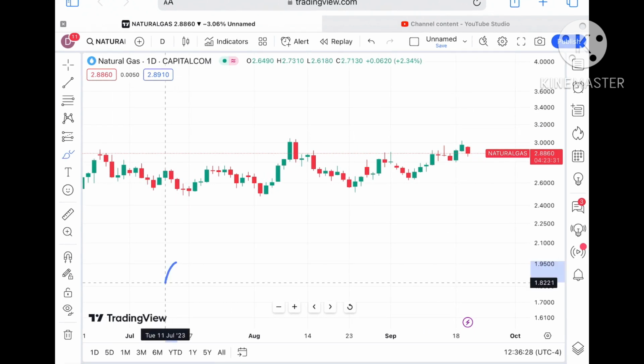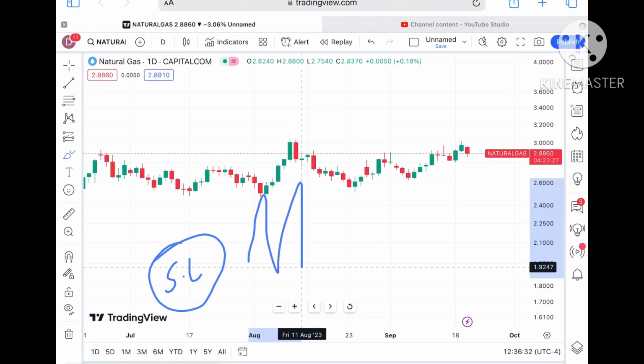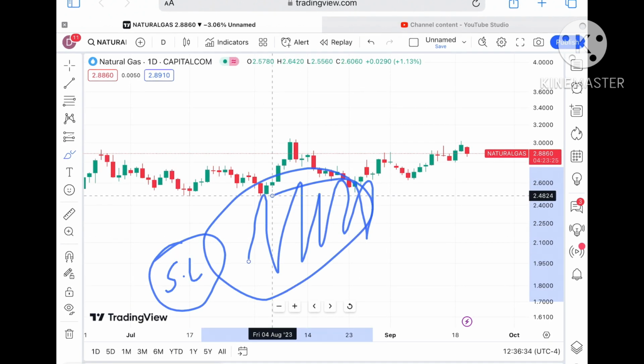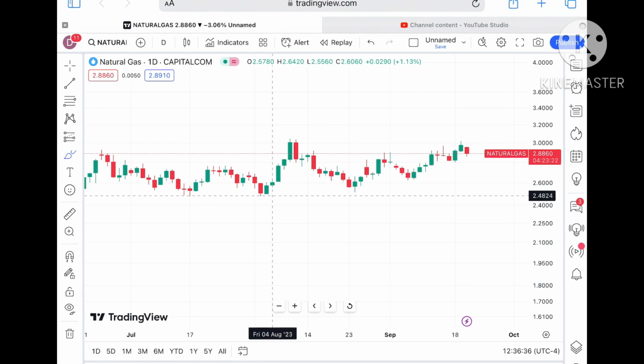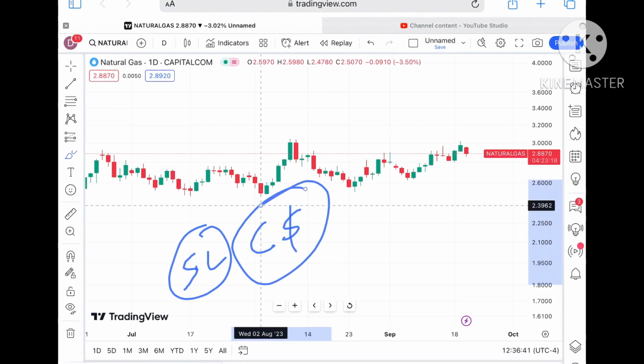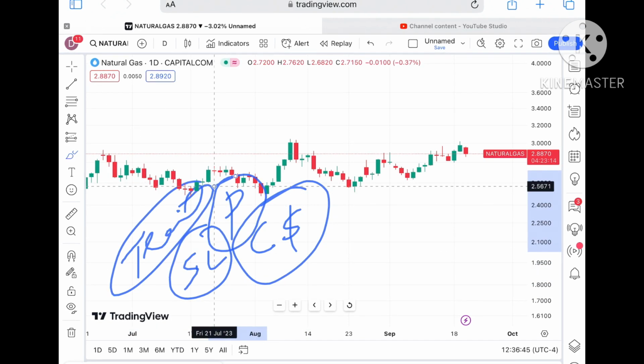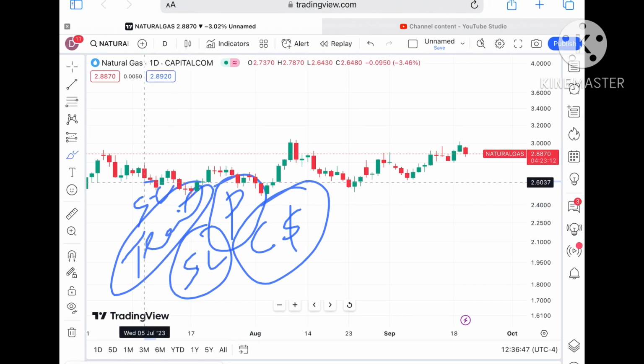But remember, as I've already explained, SL is very important because the market is uncertain. If the market is uncertain, you have to remember that SL will save your capital. If you are trailing your SL while in profit, it will save your profit. That is very important: trailing your SL.